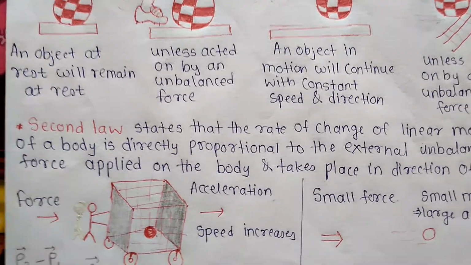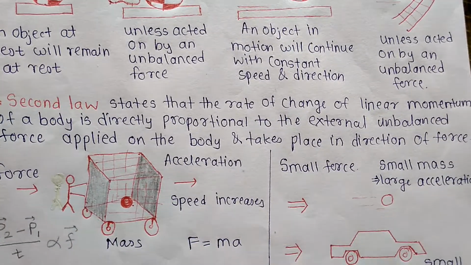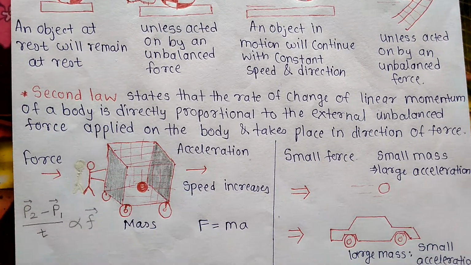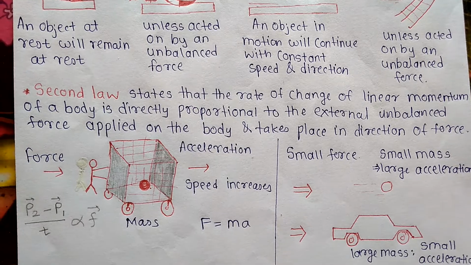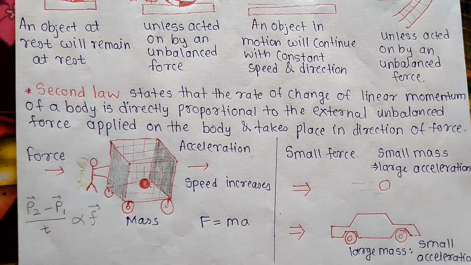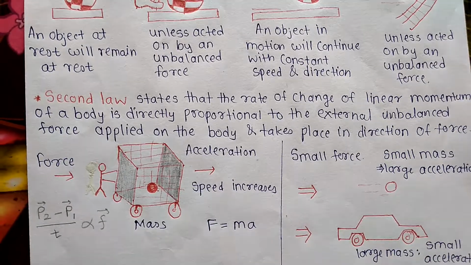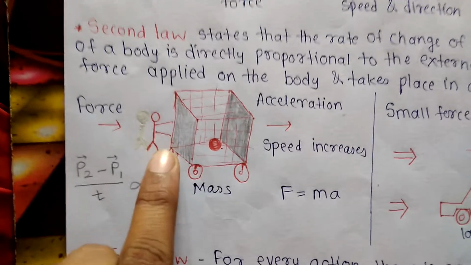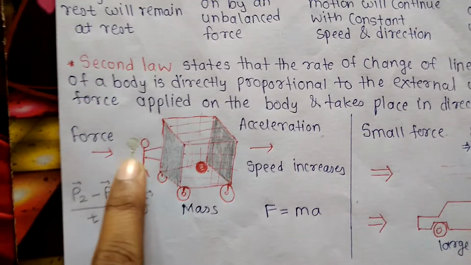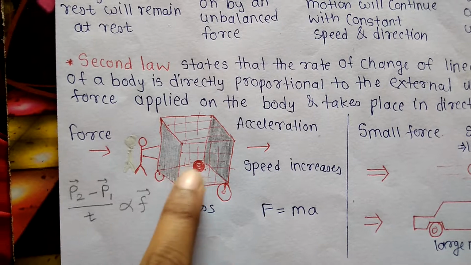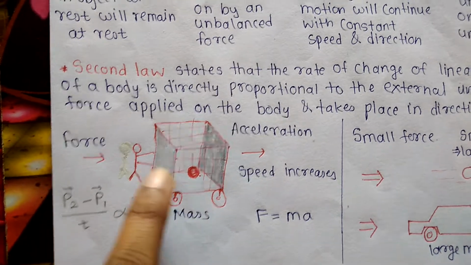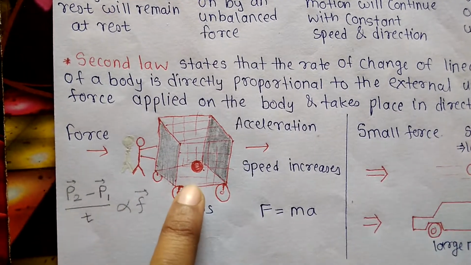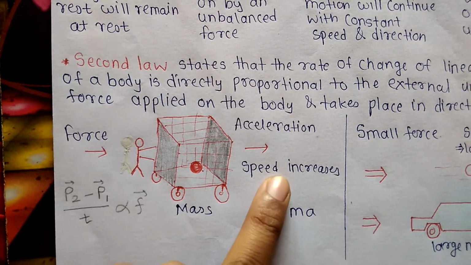Now move towards the second law. The second law states that the rate of change of linear momentum of a body is directly proportional to the external unbalanced force applied on the body and takes place in the direction of force. To understand this law, we see this example. One man is standing here. He is applying some force to this trolley having some mass m. So after giving some force to the trolley, the speed of the trolley increases.